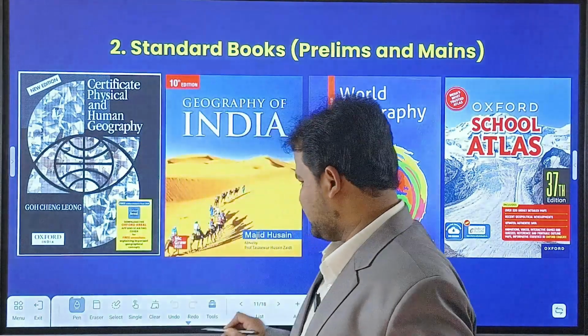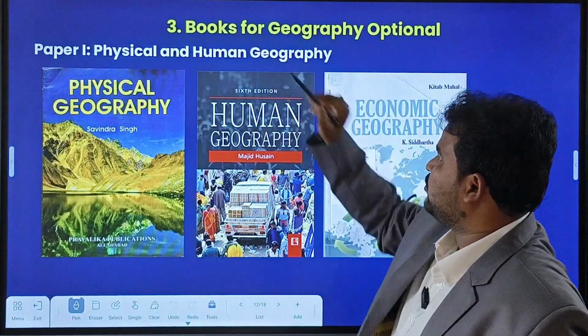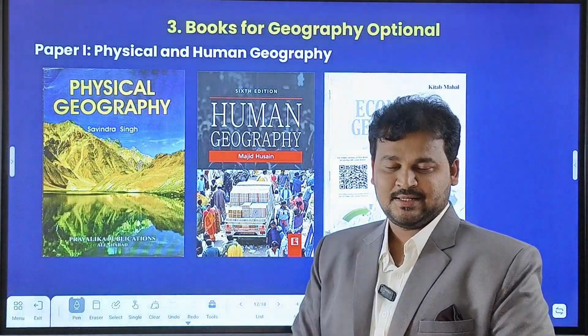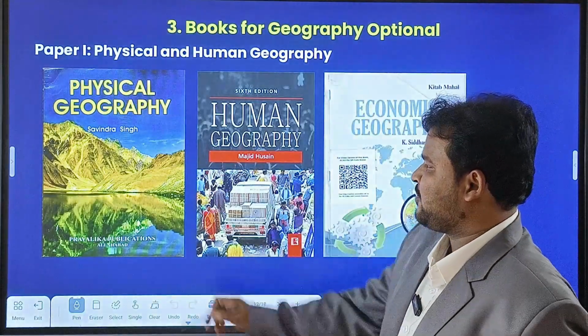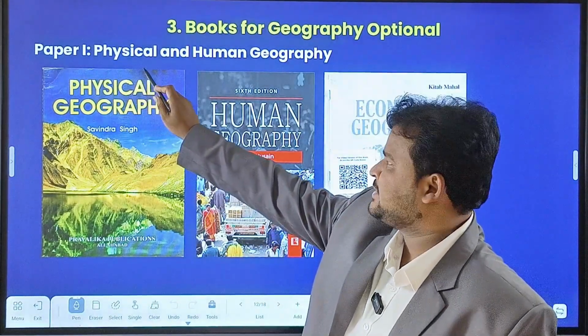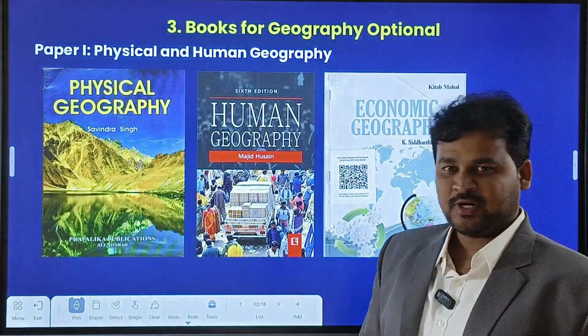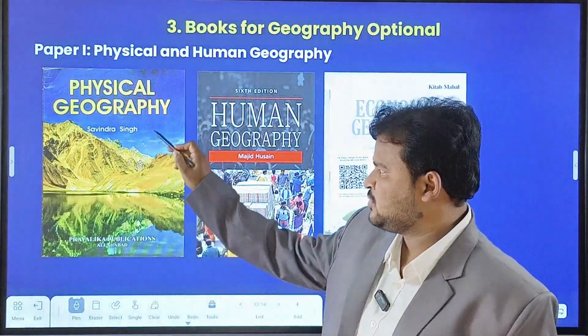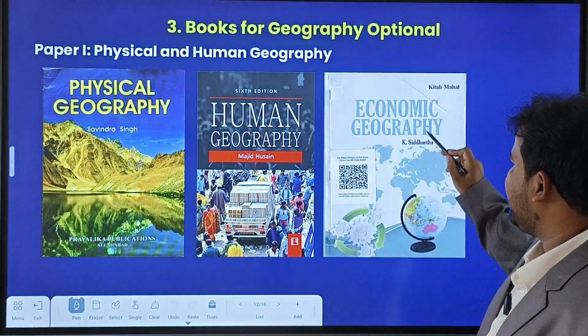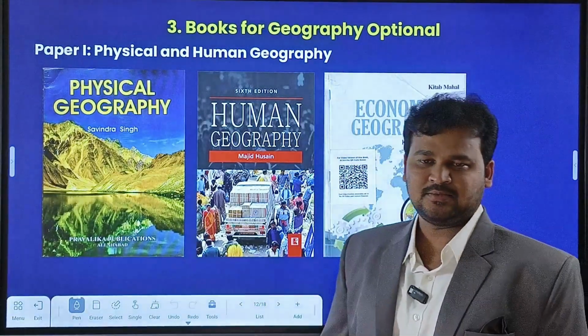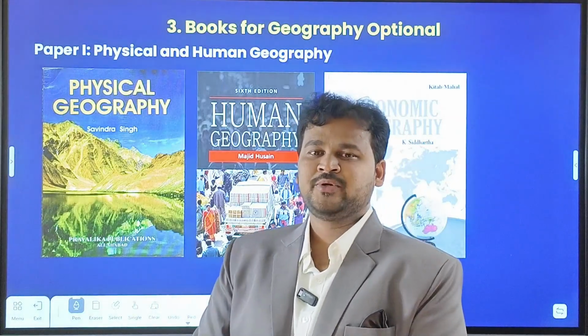And coming to here, books for geography optional. As I said, I will tell the books for geography optional as well. So these are the books. For paper one, which is related to physical and human geography, you have to follow books like Physical Geography by Savindra Singh, Human Geography by Majid Husain, and Economic Geography by K. Siddhartha. These are the most important books that you need to cover here.